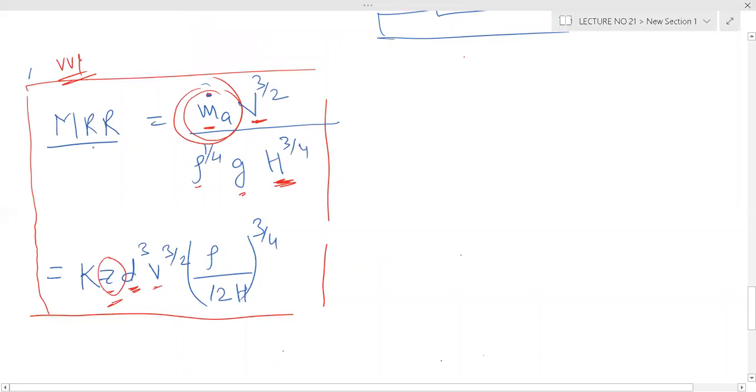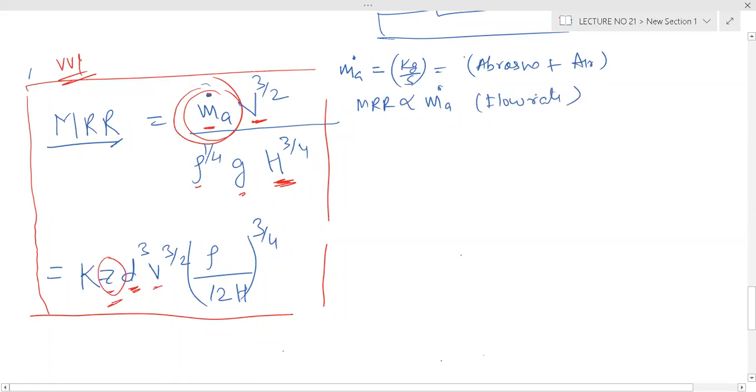So basically, this Ma is your kilogram per second, or we call it abrasive plus air mass flow rate. Right now, it is very clear that metal removal rate is proportional to this flow rate, and flow rate means this mixture.